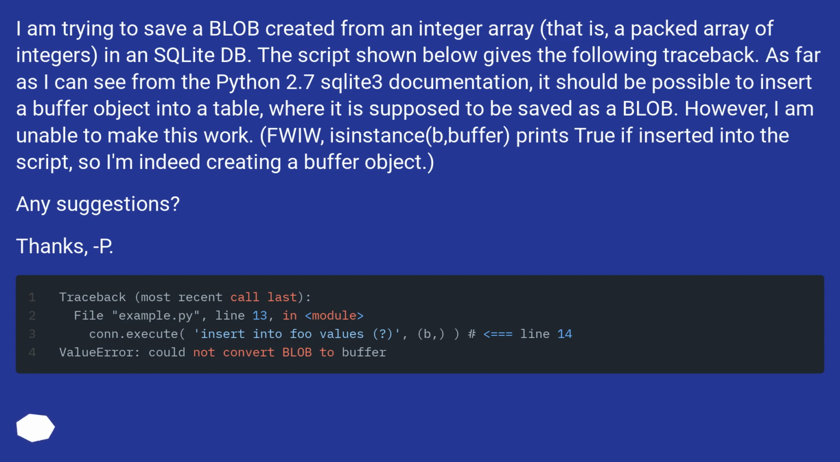As far as I can see from the Python 2.7 sqlite3 documentation, it should be possible to insert a buffer object into a table, where it is supposed to be saved as a blob. However, I am unable to make this work. isinstance(b, buffer) prints True if inserted into the script, so I'm indeed creating a buffer object. Any suggestions? Thanks. P.